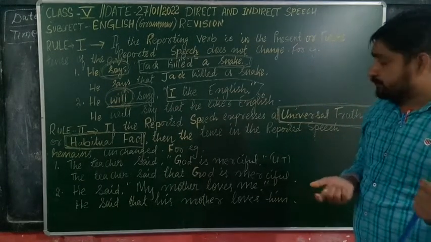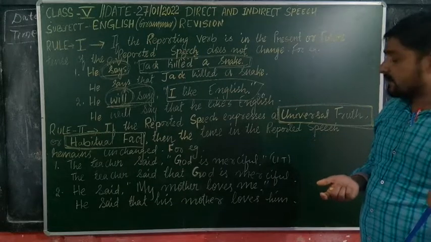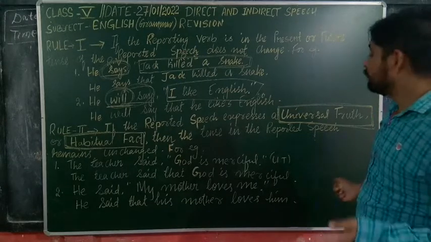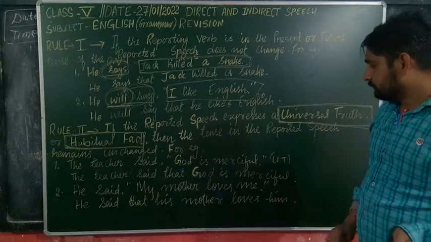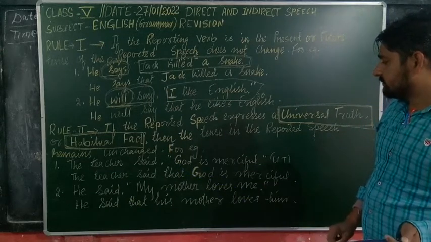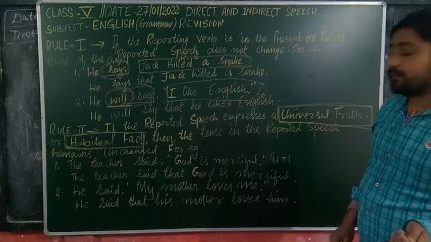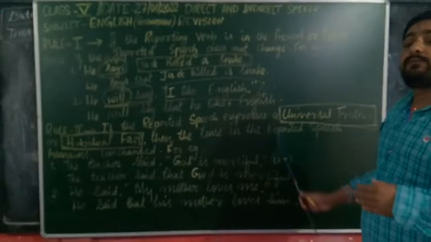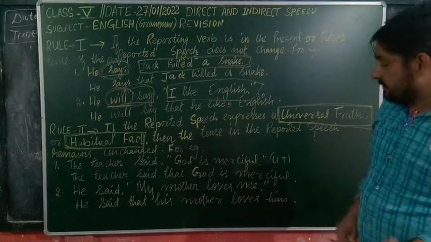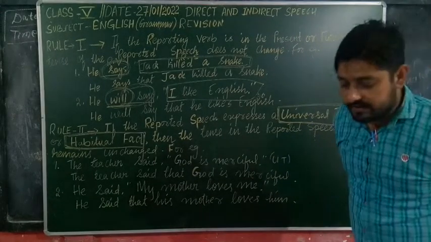So this is a universal truth. And when we find this type of question or reported speech, then the tense will remain the same.